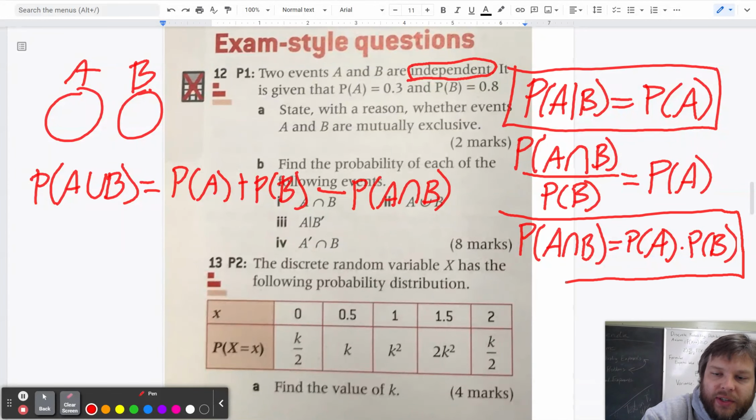If you know your events are independent, then you can just multiply their two probabilities right there.